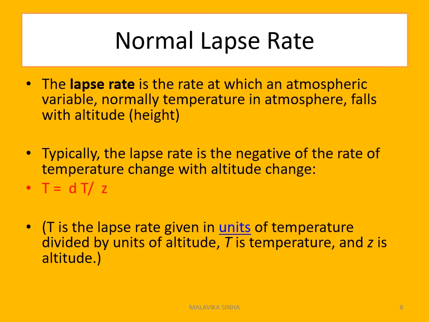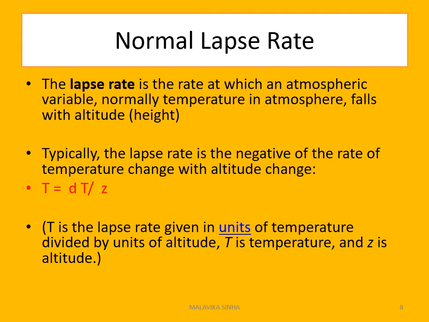Now come to the normal lapse rate. We are all familiar with the normal lapse rate. In normal and standardized conditions, with increasing height in the atmosphere, up to the upper limit of the troposphere, that is called the tropopause. On average the height of the tropopause is 16 to 18 kilometers.